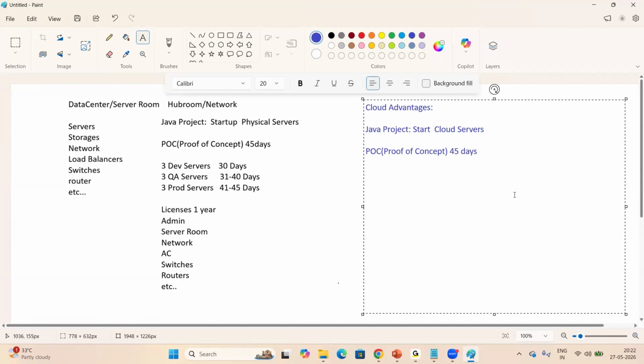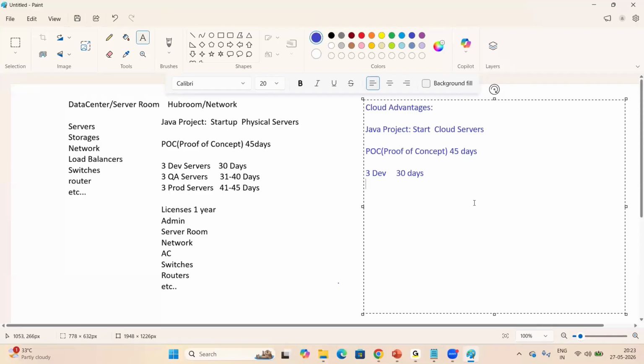So in cloud, whenever we need any servers, within a minute, we can create n number of servers, which is nothing but on demand. Whenever you require any resources, by a single click, we can create n number of resources. So for the first 30 days, what we will do? We can create 3 servers for development, dev servers, right?